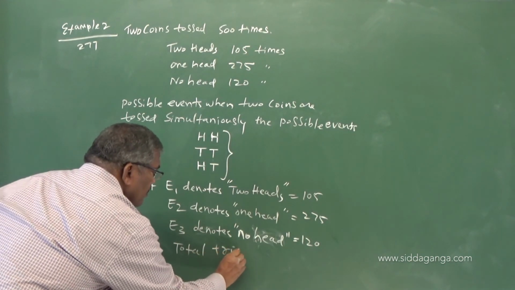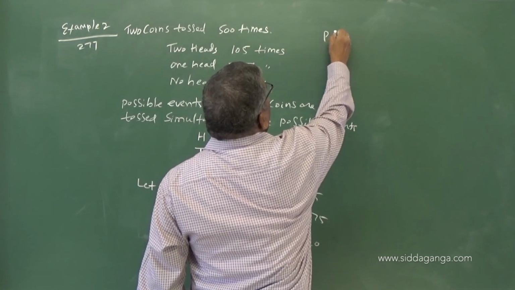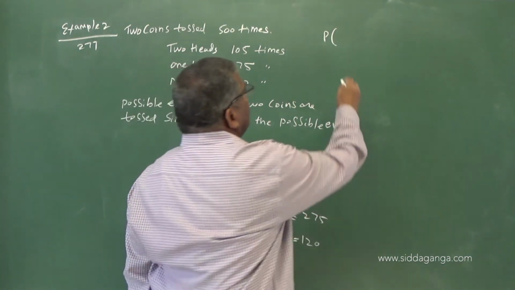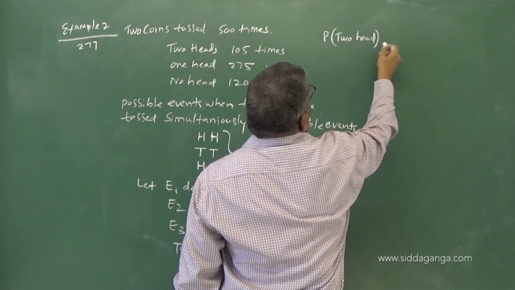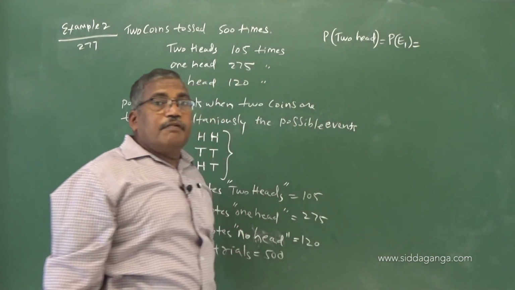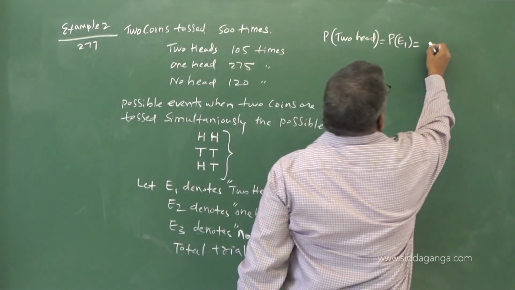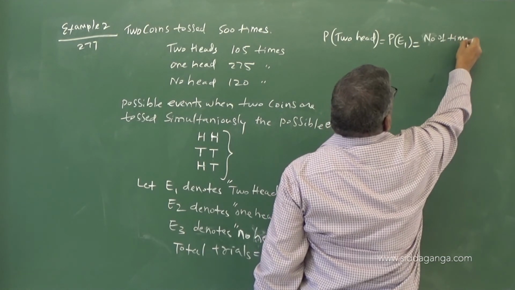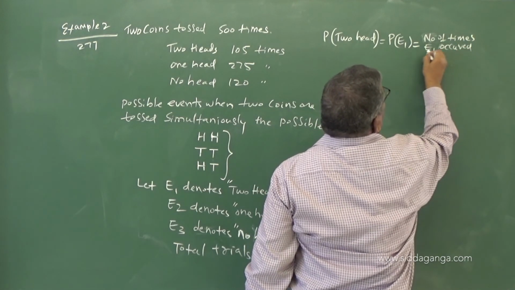Total trials 500. So therefore, I will write probability of two heads, P(E1), equals number of times E1 occurred divided by total trials, that is 105.